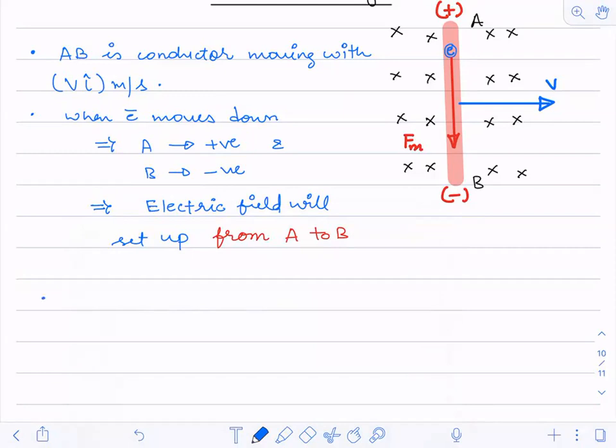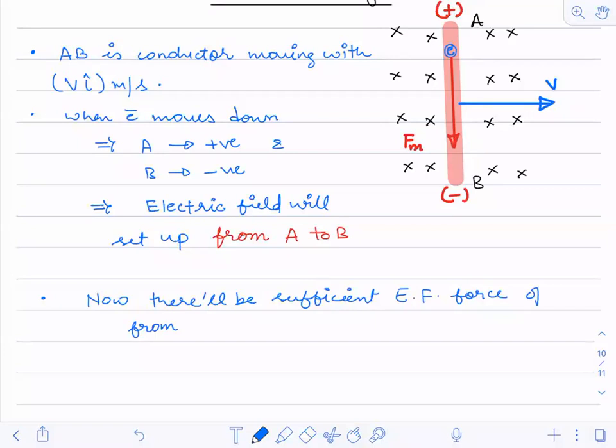There will be sufficient electric field force on the electron. It will be from where to where? Will it be upward or will it be downward?